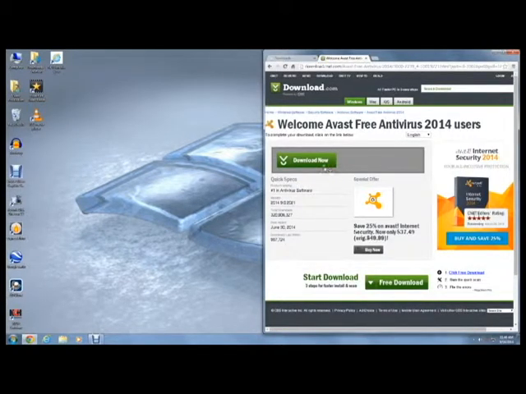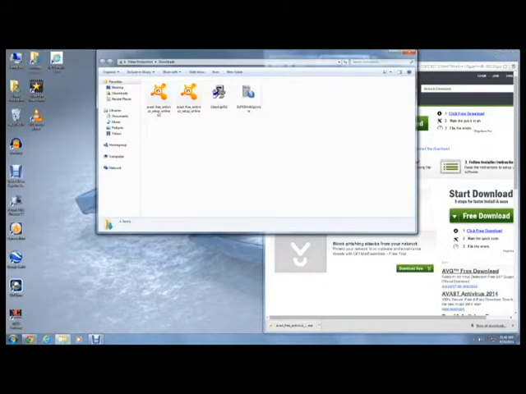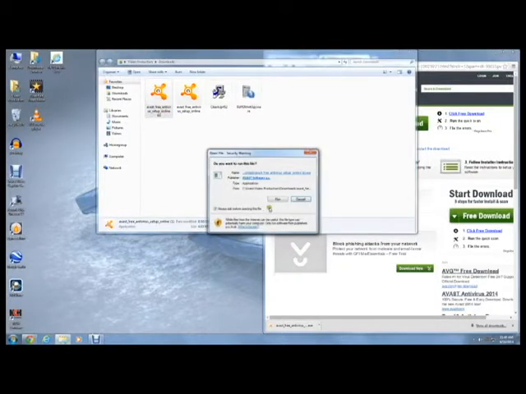Alright, then we're going to click this Download Now button and wait patiently. Oh, our download is done. If you're on Chrome, you can click here to run it, or you can go into your Downloads folder and find it right here. Let's run it now.